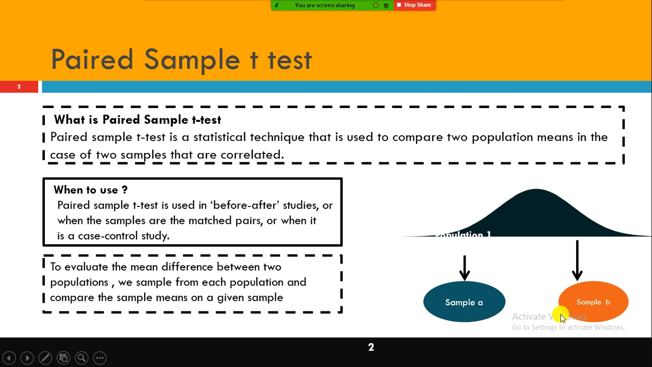So here also we are comparing the means, to compare two population means in the case of two samples that are correlated, okay? And here the two populations are nothing but the same population. And when to use the paired sample t-test? If you want to conduct before or after studies. Let's say I am an obese guy. My body weight is 110 kg. Okay, 110 or 140 kgs, like WWE champions, right? 110 or 140. I want to reduce my body weight.